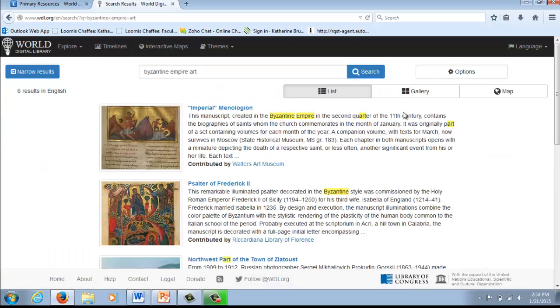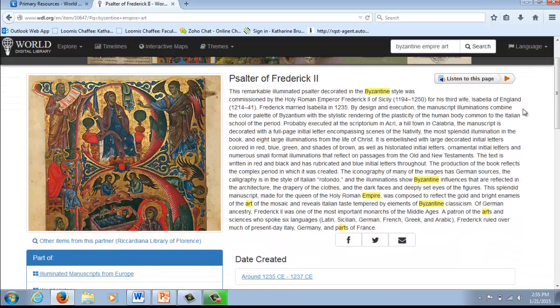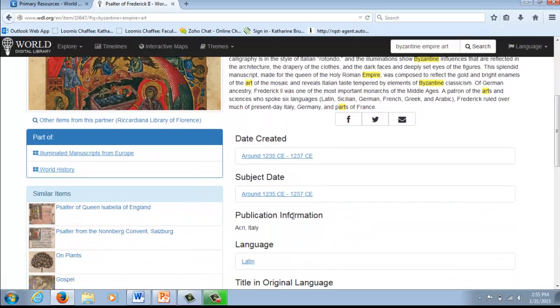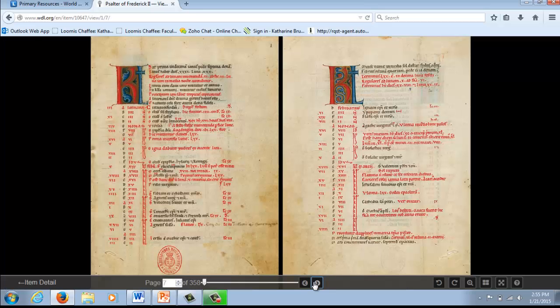I might want to look at the second result, the Psalter of Frederick II. Here you will find a brief history of the manuscript with an item detail view. There are also details here about the estimated date of creation, where the item was published, its language of publication, and so forth. You can also click on View Item to get a fuller view of the item. This view shows you what the larger manuscript looks like.